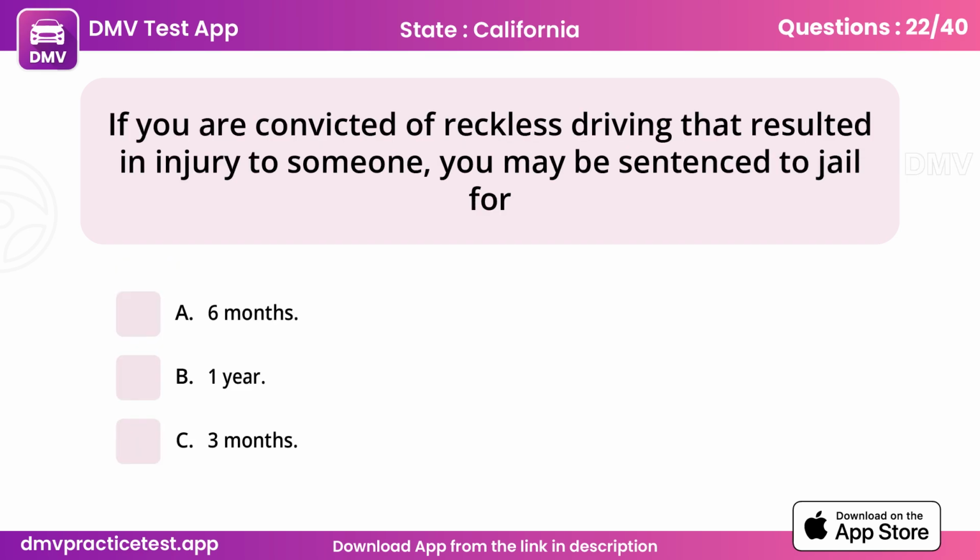Question 22. If you are convicted of reckless driving that resulted in injury to someone, you may be sentenced to jail for A. 6 months.